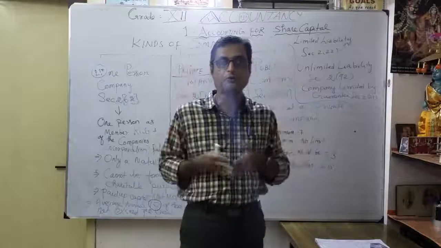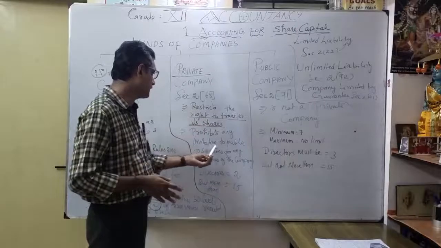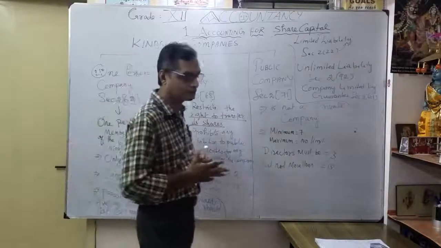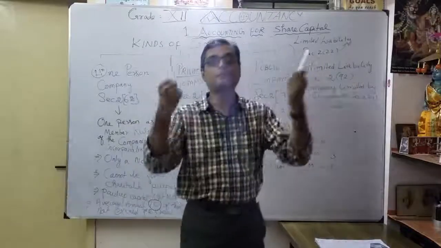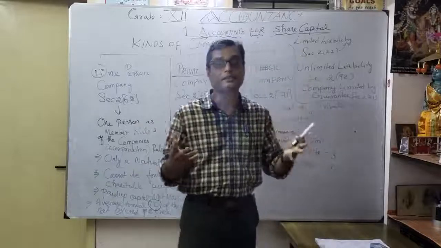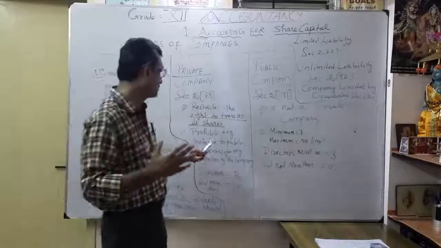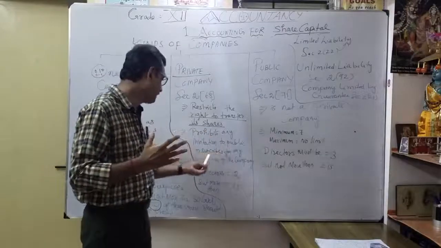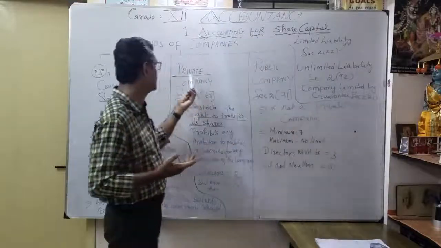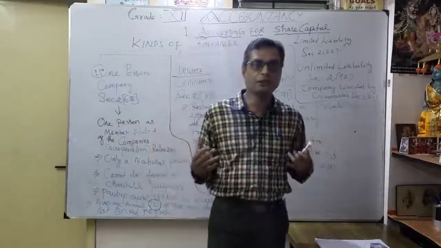Okay, so you can't transfer the share. That is the important point. Then it prohibits any invitation to the public to subscribe for any securities of the company. That means you can't invite the public to get money. That's what prohibits invitation to the public for subscription of the company. Correct? That's what they clearly mentioned. So you can't get money from the public. That's why it is called a private company. You can mobilize funds only through your friends and relatives. You can't go to the public.